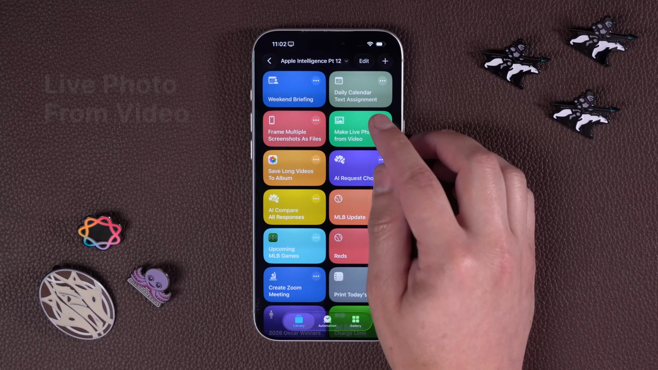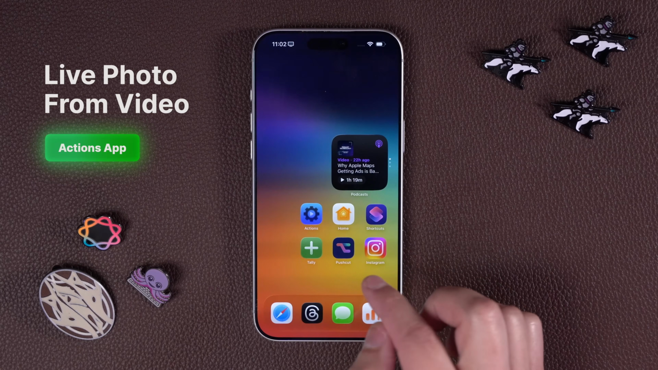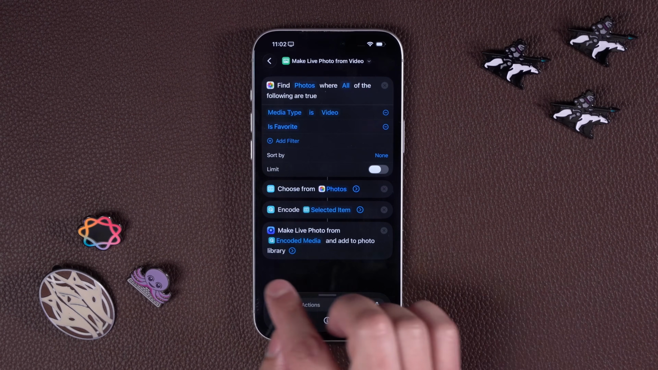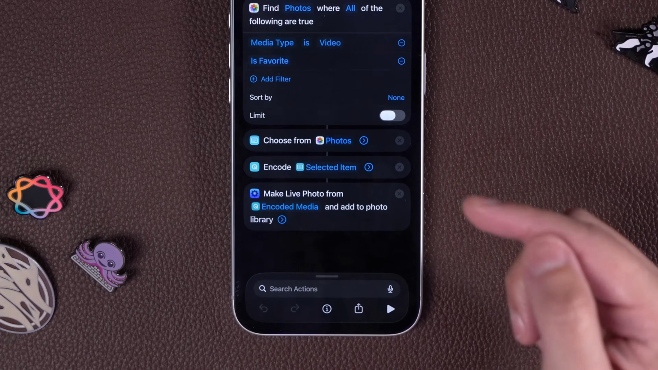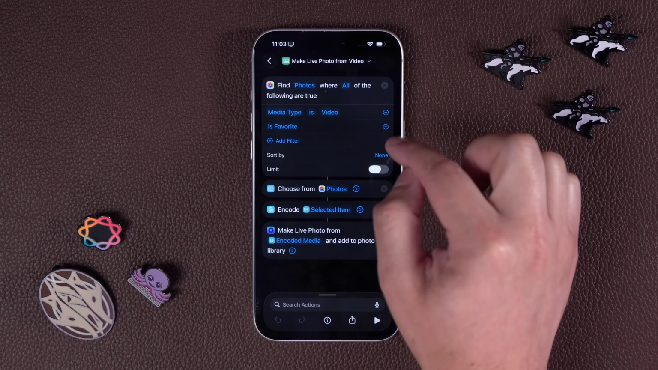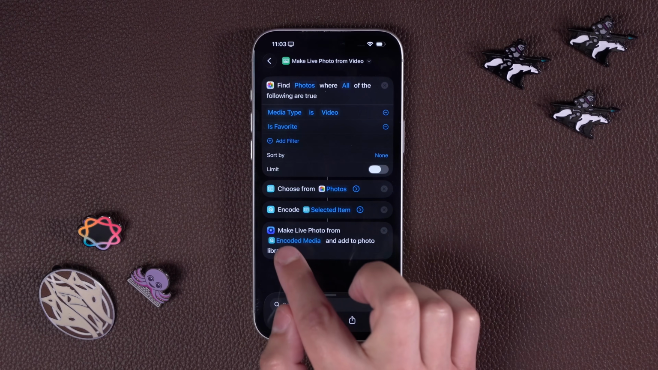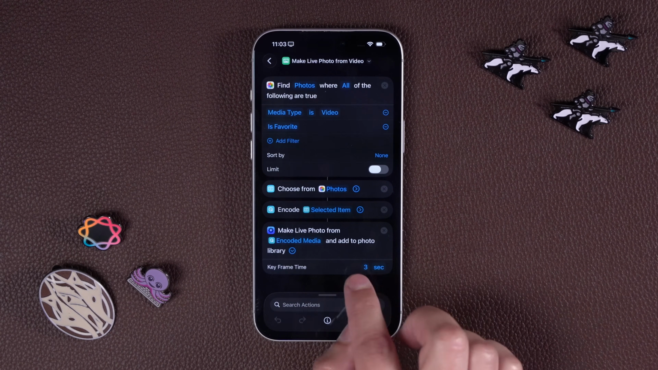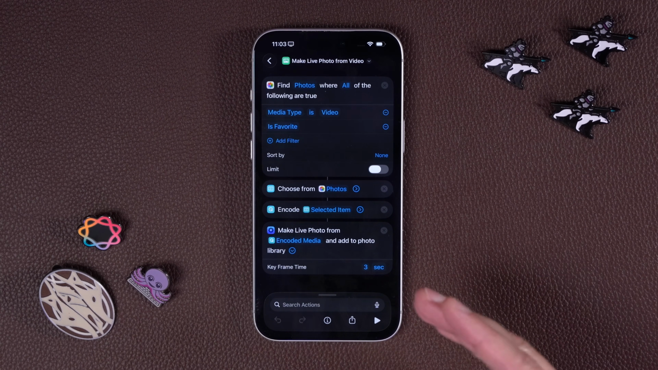Now this next one is actually making use of one of the new actions in the Actions app. Again, this app is totally free. I'll put a link to that down in the video description. But he added a bunch of new actions, one of them being make live photo from a video. So what this shortcut does is it lets you find any videos in your photo library that are also marked as a favorite. You can change those qualifications here, choose one, it encodes the file and gives it to this action. And then it creates a live photo based on whatever keyframe time you put here. I put 3 seconds because I want it to be a little farther into the video.